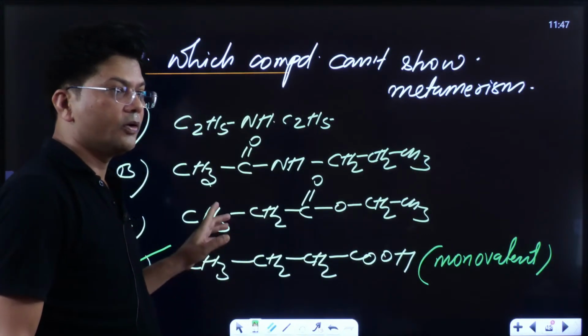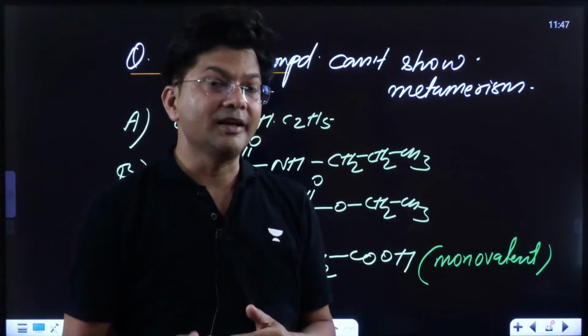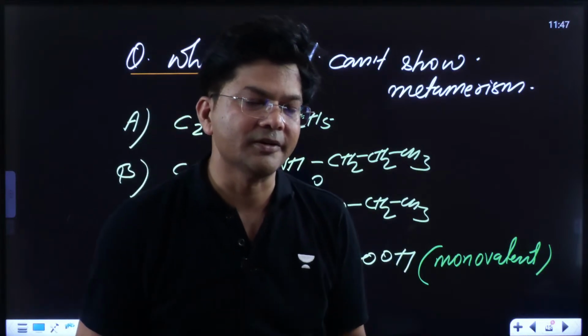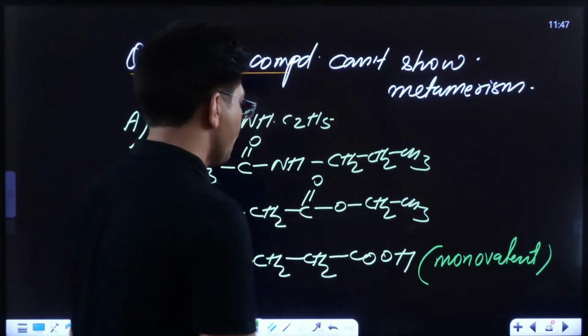Thank you. Okay, now kids, once this is clear, let me give you one more question. Fantastic, awesome question, frequently asked question. See to it.